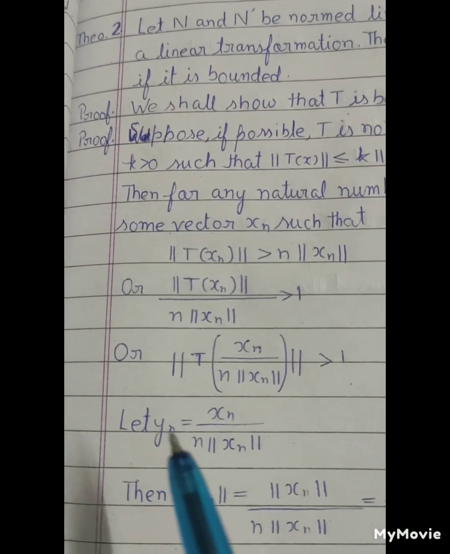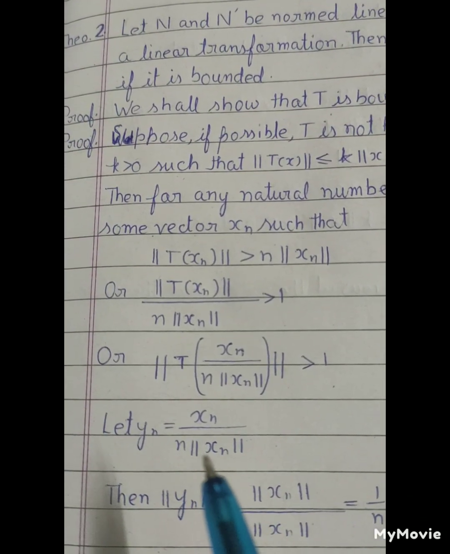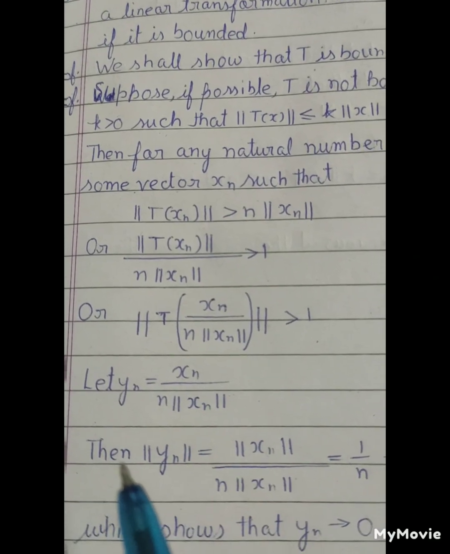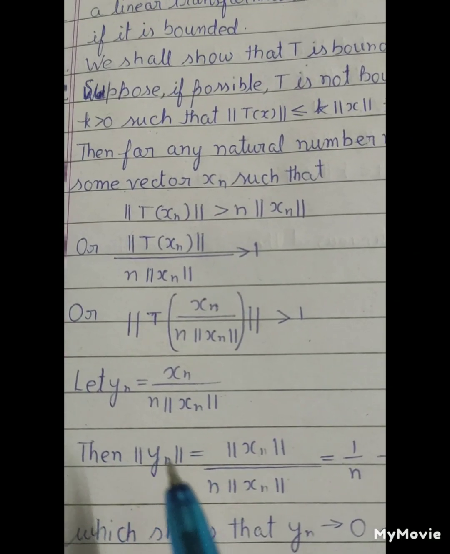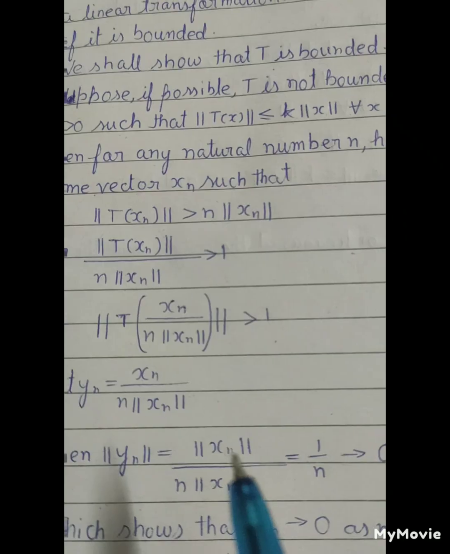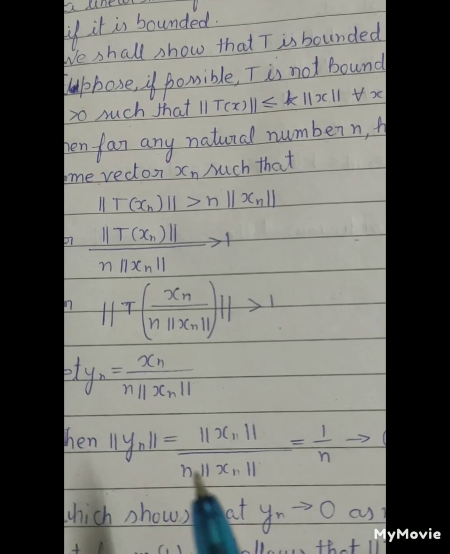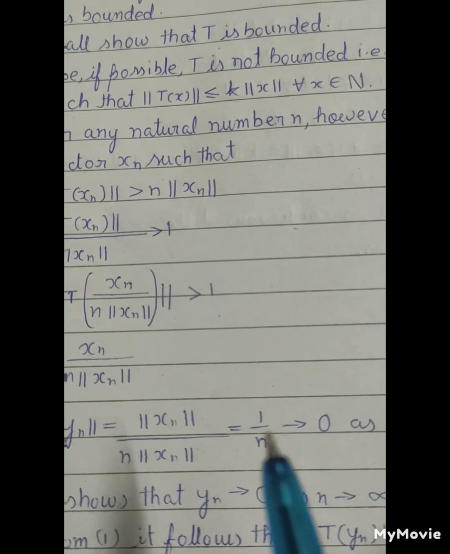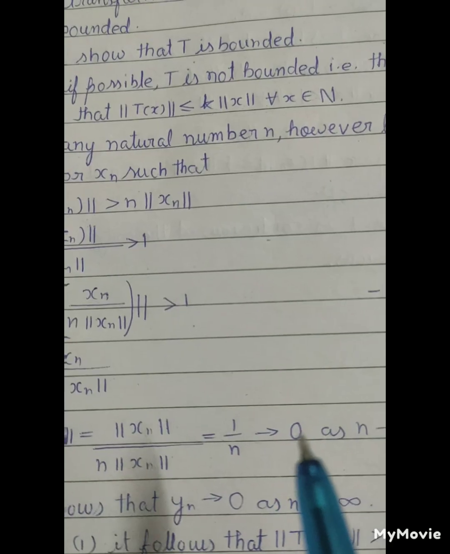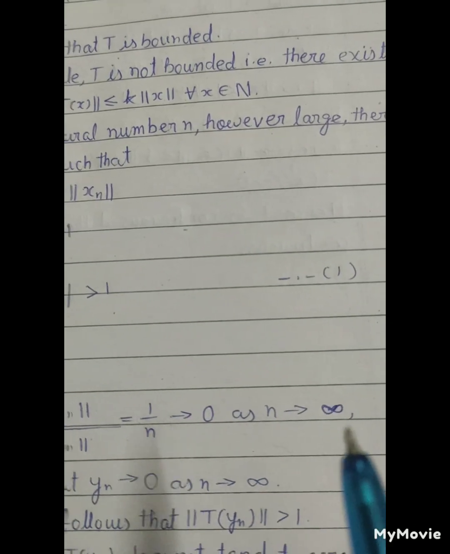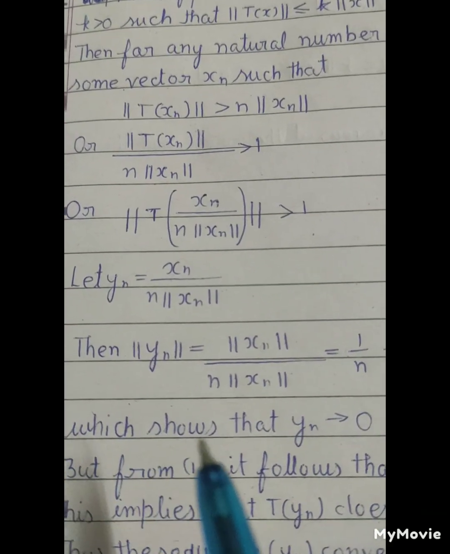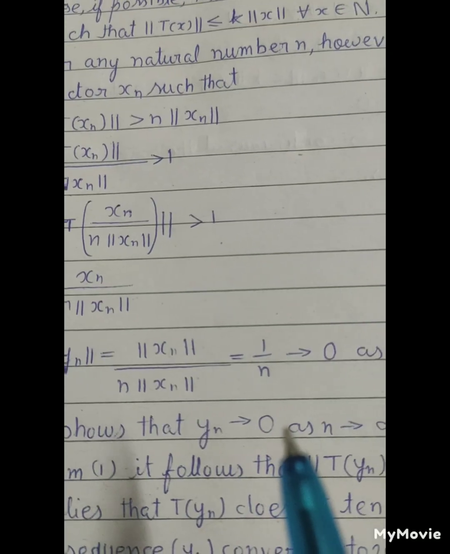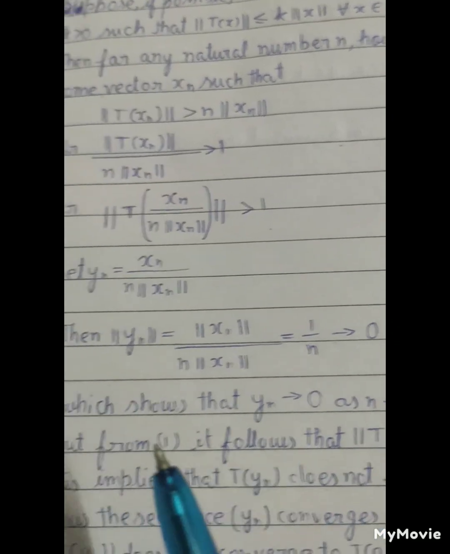Let yn equal xn upon n times norm of xn. Then norm of yn equals norm of xn upon n times norm of xn, which equals 1 upon n, tends to 0 as n tends to infinity, which shows that yn tends to 0 as n tends to infinity.